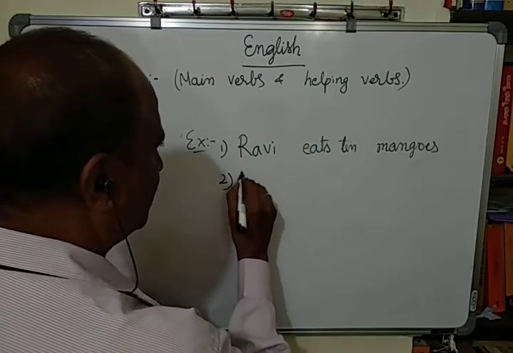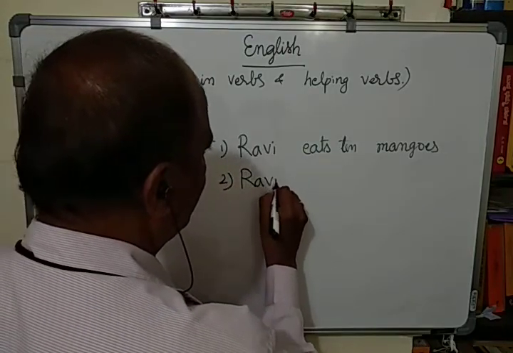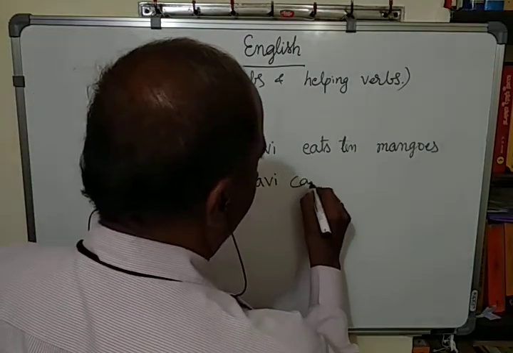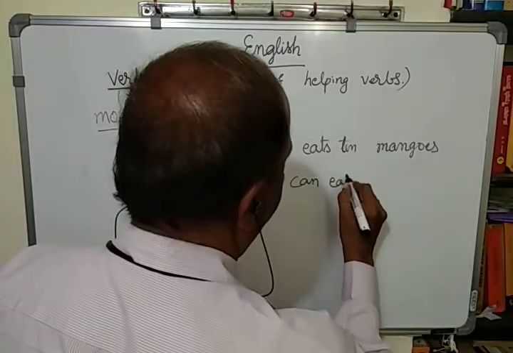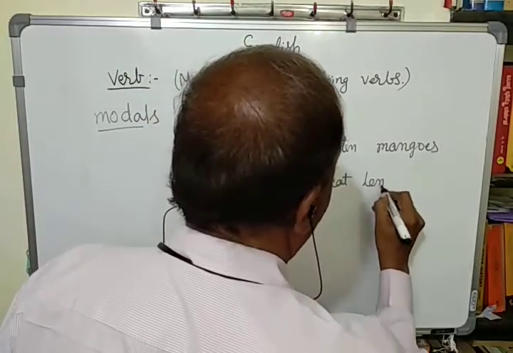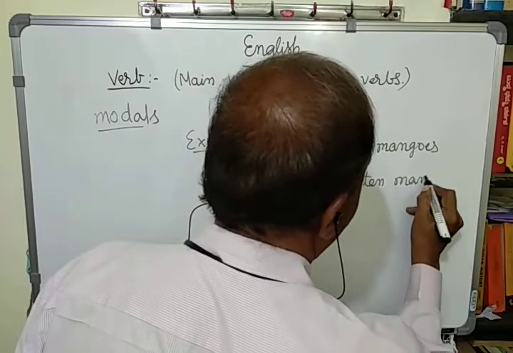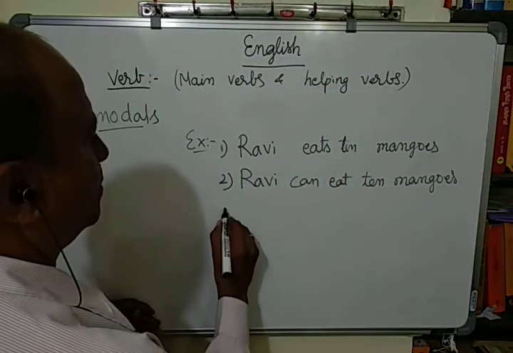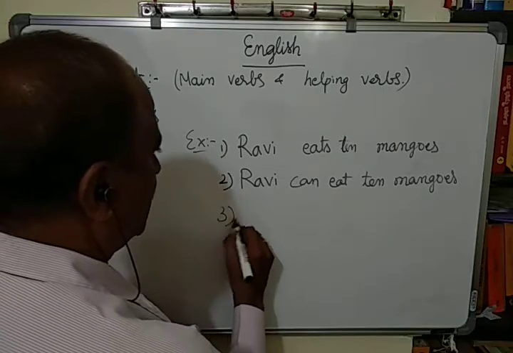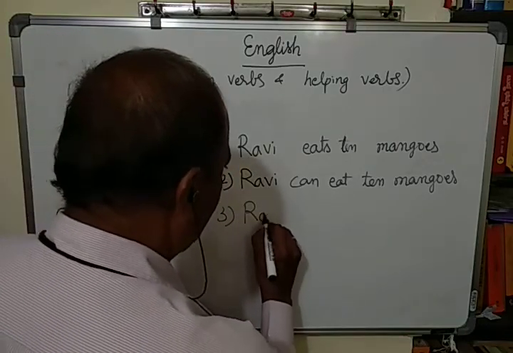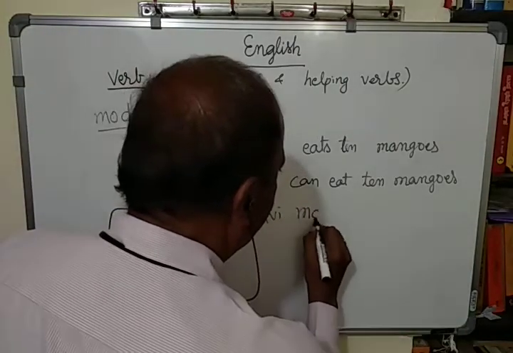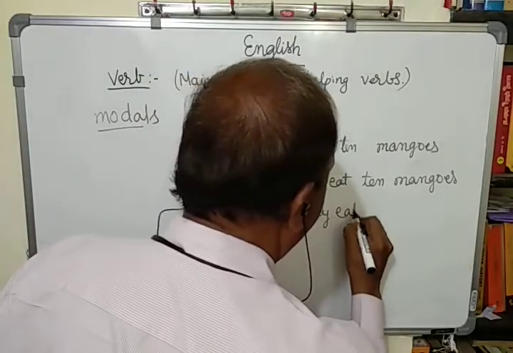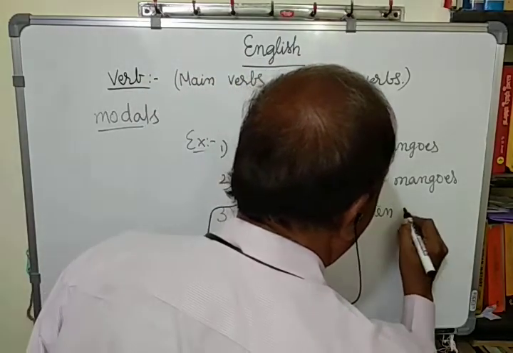Example number two: Ravi can eat 10 mangoes. Example number three: Ravi may eat 10 mangoes.